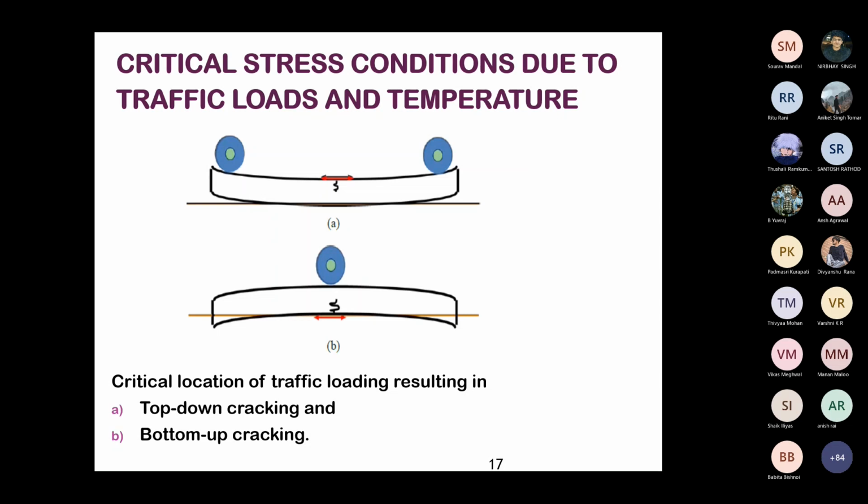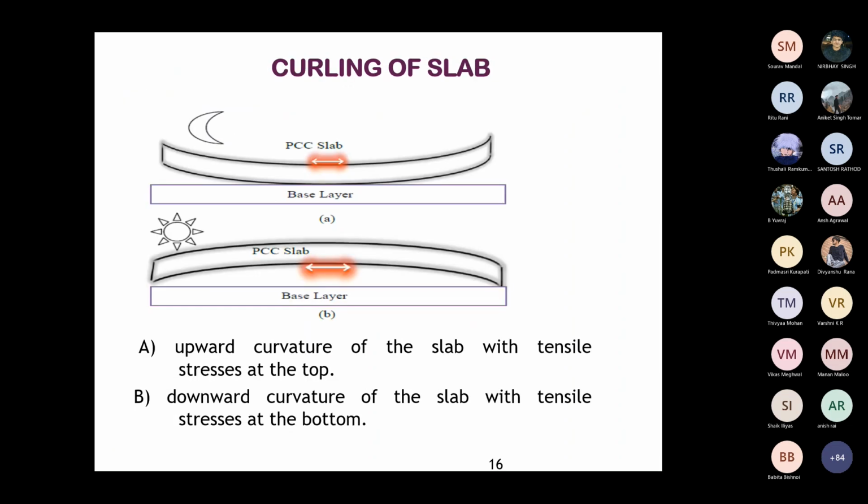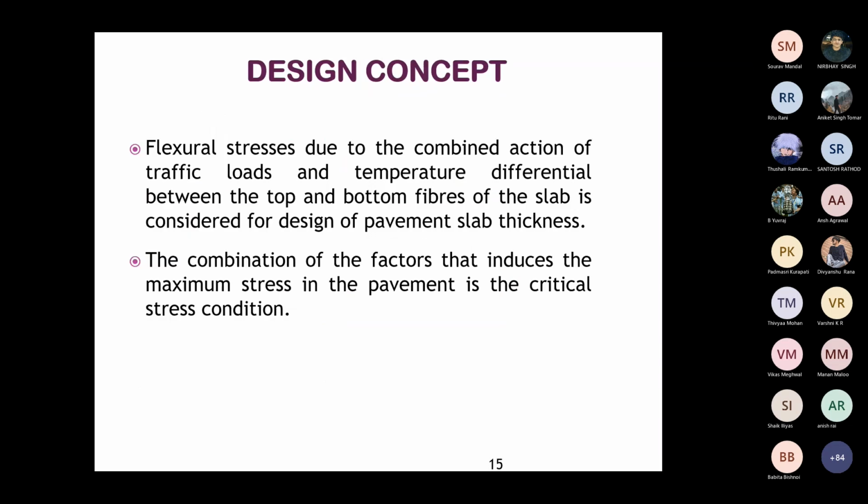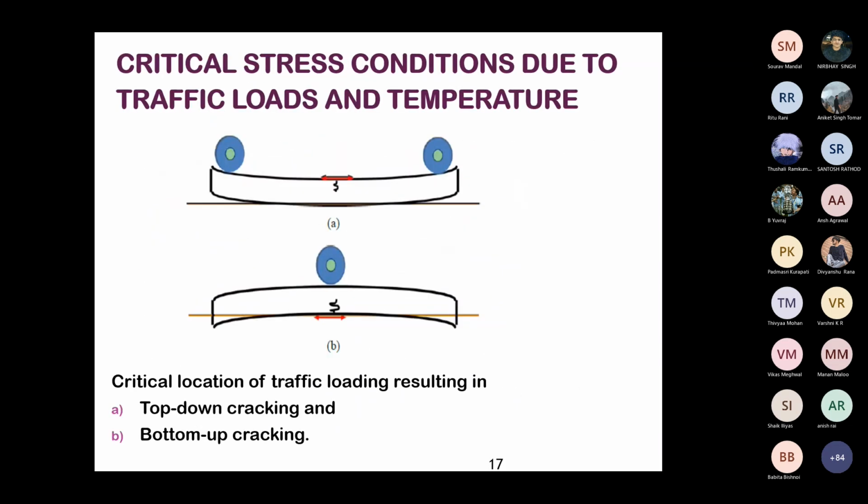You can see the red portion here, the tensile stress will be developed during night time. As the curling is upwards, the tensile stress will be developed because of its self weight and all, it will try to come back to the original position. Because of that, the crack will be developed at the top during night time, and it will propagate towards the bottom. That's why it's called top-down cracking.